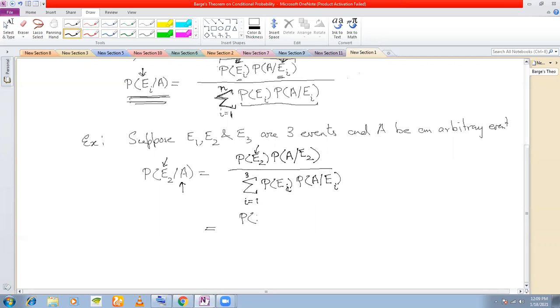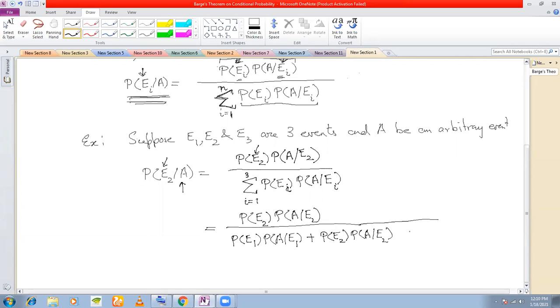Now how can I write the summation? I can write it as P(E2) P(A/E2) divided by, now if I put i is equal to 1, I'll get P(E1) into P(A/E1), right? Because of summation I have a plus sign. P(E2) P(A/E2), right? And then you have P(E3) into P(A/E3). That is how you write. This is what Bayes theorem states.